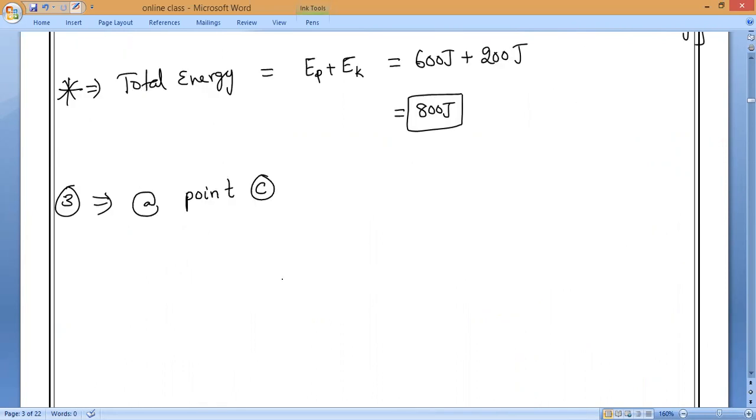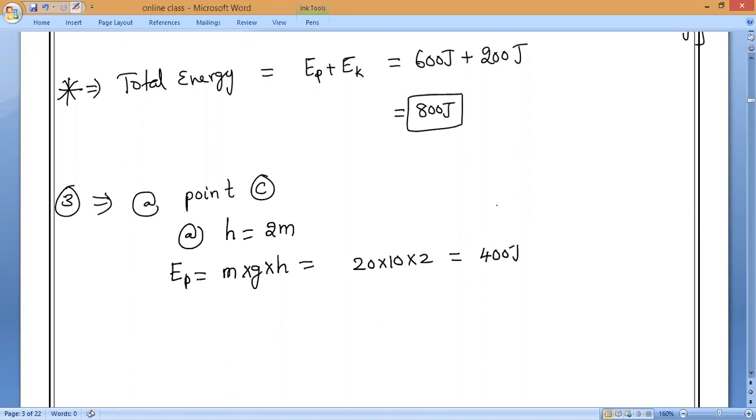So H is equal to 2 meters. Now potential energy is equal to M into G into H, which is equal to 20 into 10 into 2, which is equal to 400 joules.